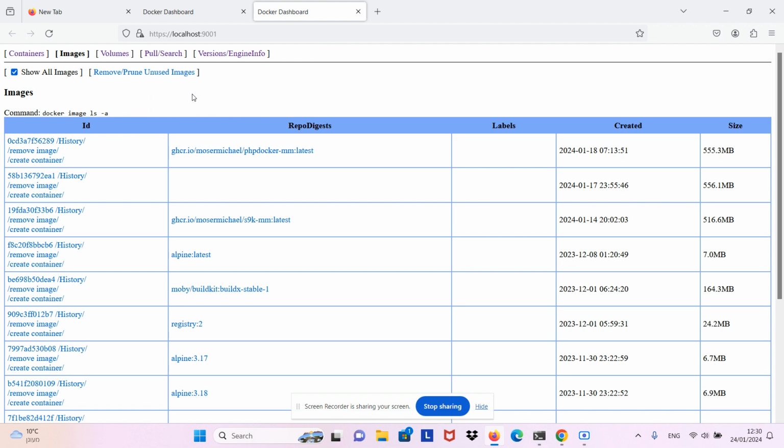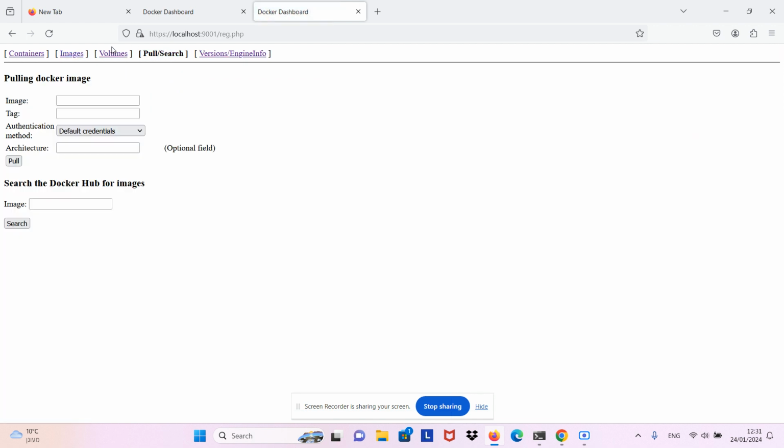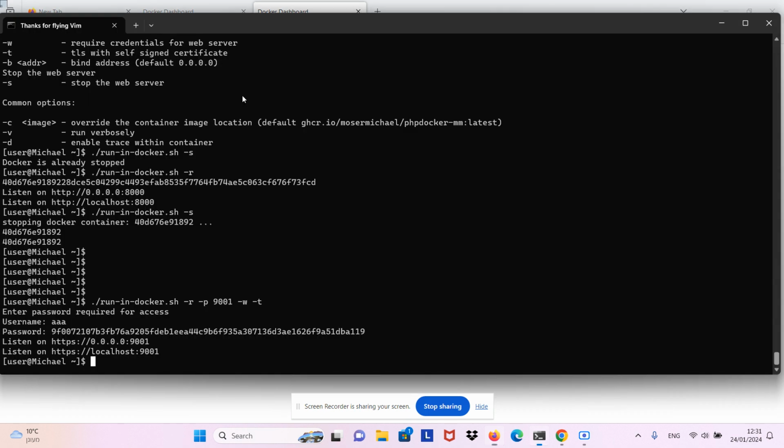So this one is slightly more secured. If you might need to access this application from a different machine, then you would need to use these options. Also, you might need to open this port 9001 for access from a different machine. That's more or less what this application is doing.